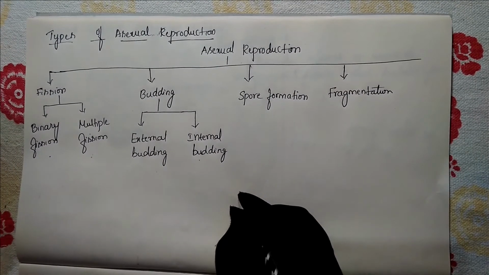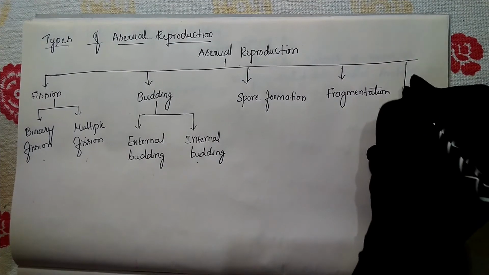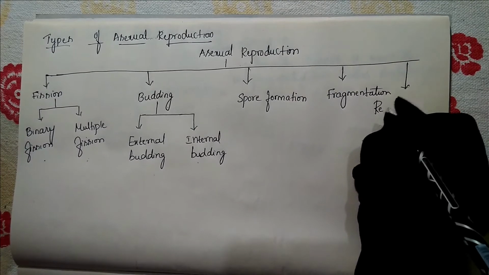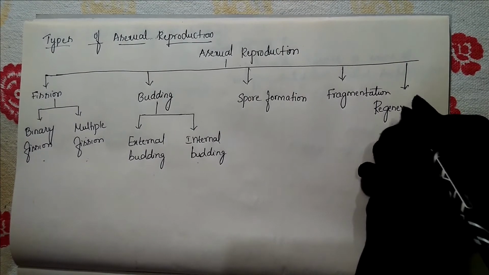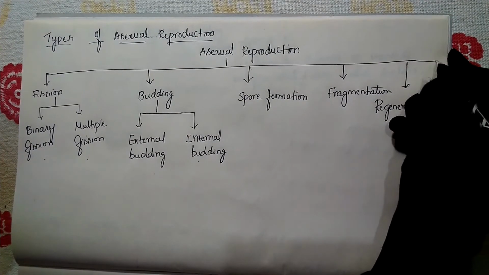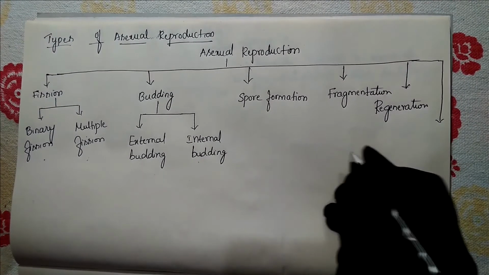The next type is regeneration. And the last type is vegetative reproduction.